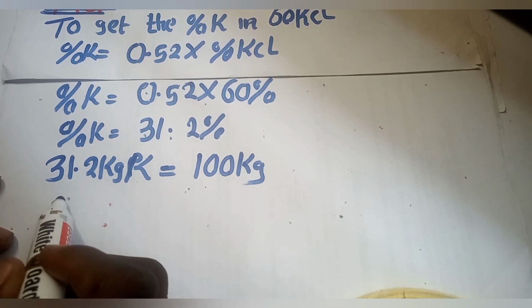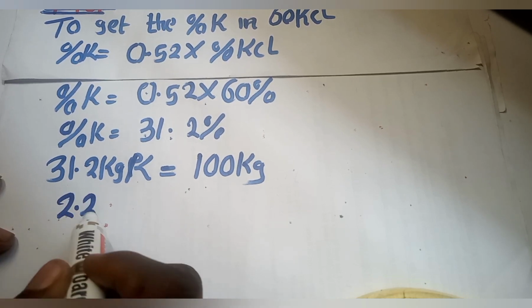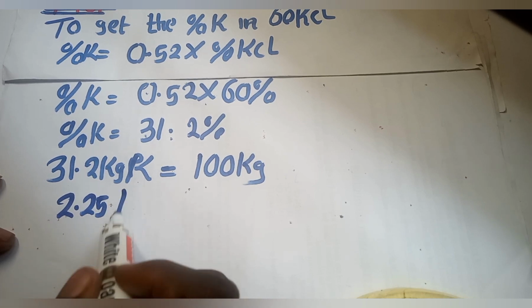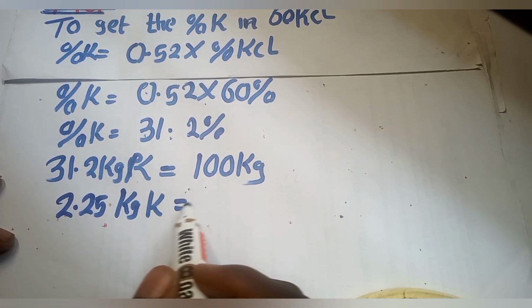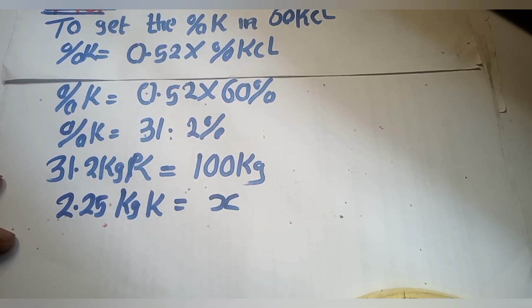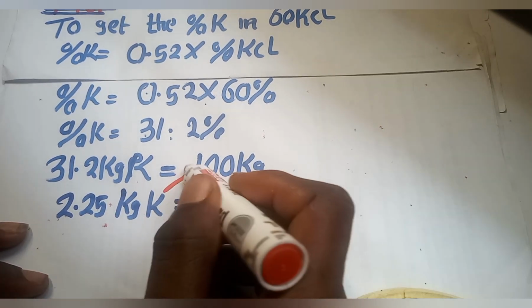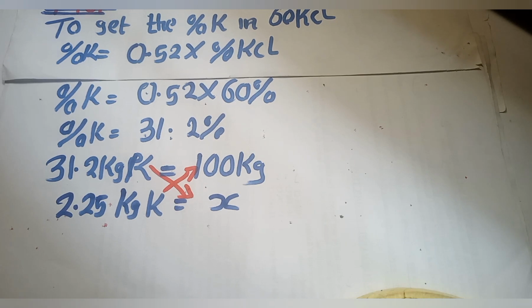So 2.25 kilogram of K contains, let me represent that as also X. The next thing to do is cross multiply. If you cross multiply, you're going to have the value of X, that is the kilogram of potassium that is needed.